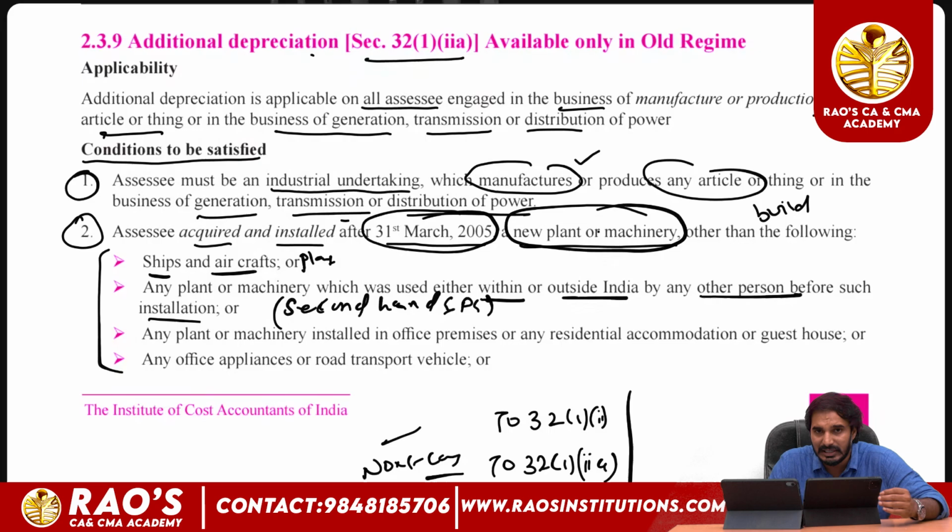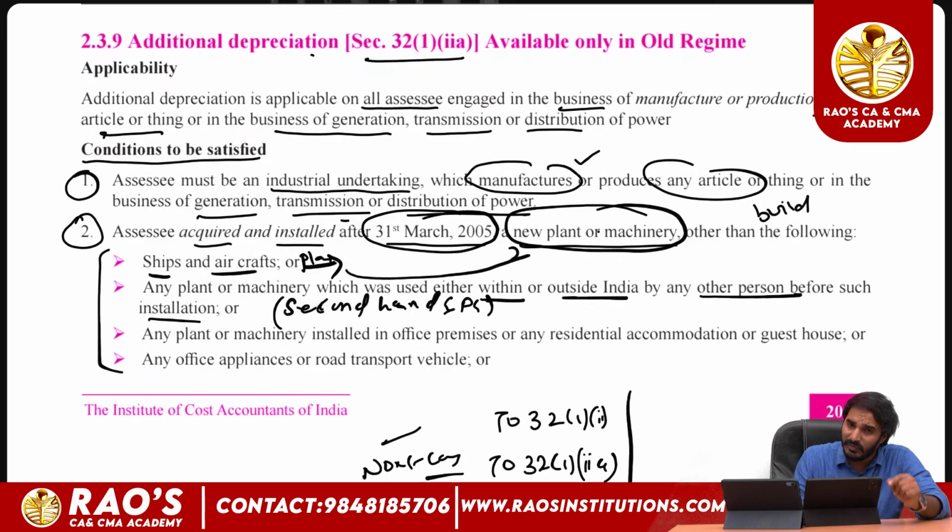The assessee cannot claim additional depreciation on ships and aircraft. Although they are included in the definition of plant and machinery, they are ineligible because they are not used for manufacturing an article or thing. In order to claim additional depreciation, the asset should be used for manufacturing an article or thing.